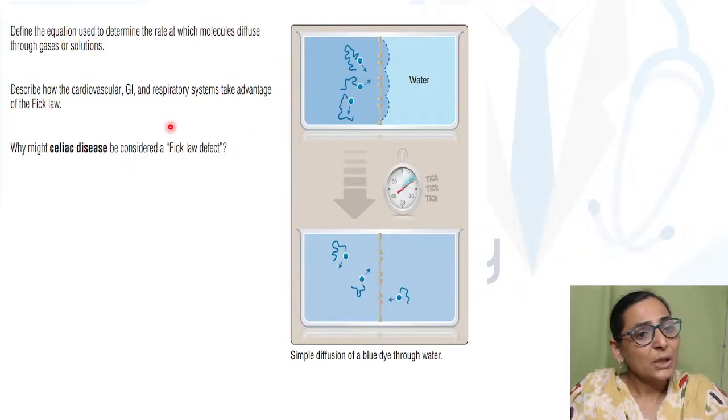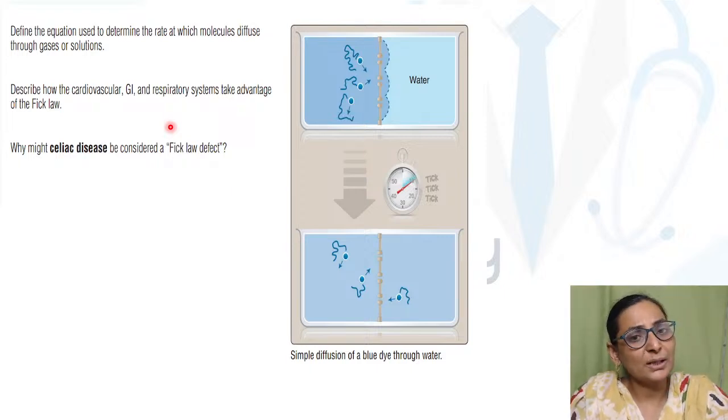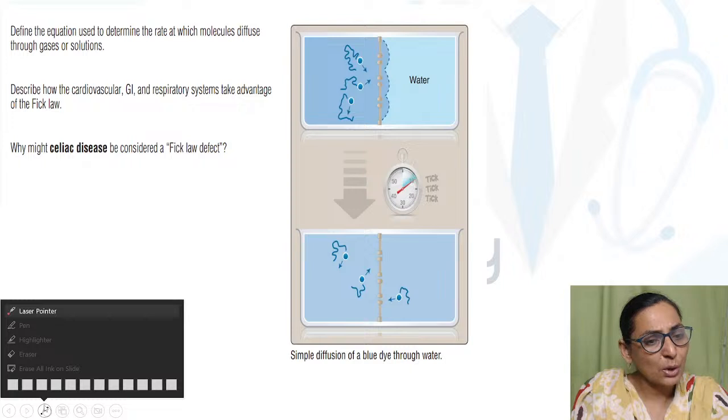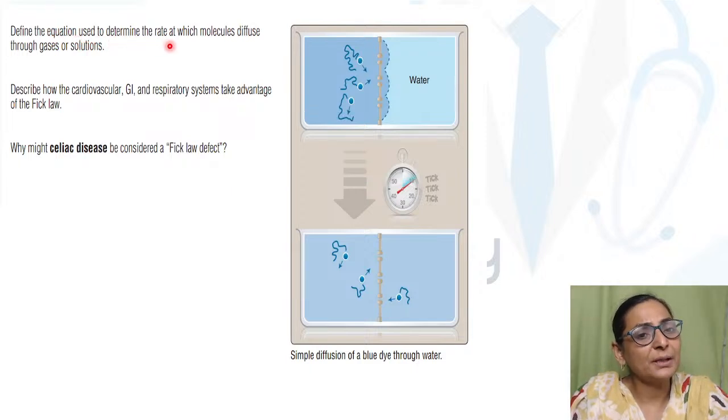solve this. Now similarly, what other important aspects are there? ठीक है, आपको ये भी पता होना चाहिए कि और क्या इस पर्टिकुलर टॉपिक में इम्पोर्टेंट है, राइट? So it is not only this, I can ask you different other things also. जैसे suppose I give you a flashcard. Define the equation which is used to determine the rate at which molecules pass through gases or solution. So what is that equation which helps you to know the rate of diffusion?